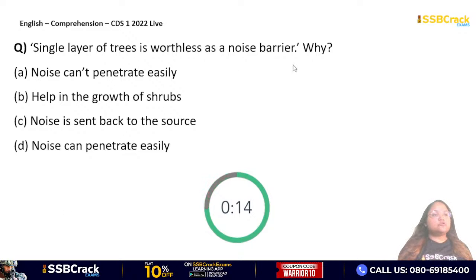Next question. Single layer of trees is worthless as a noise barrier. You can see this is put in quotes. That means it's a part of the sentence taken from the passage itself. Why single layer of trees is worthless as a noise barrier? Noise can't penetrate easily, help in the growth of shrubs, noise is sent back to the source, or noise can penetrate easily. Single layer of trees noise barrier के हिसाब से worthless क्यों है?